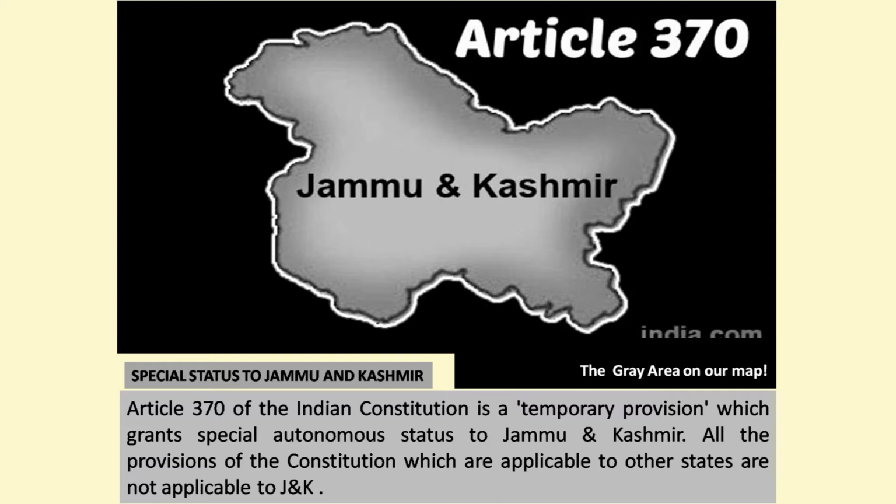Article 370 of the Constitution of India has granted special status to the state of Jammu and Kashmir, and the rest of the articles have made special provisions for the other states such as Maharashtra, Gujarat, Nagaland, Mizoram, Sikkim, Goa, Karnataka, etc. First of all, I'll be discussing Article 370 of the Constitution of India.